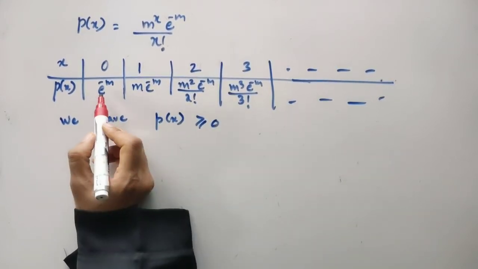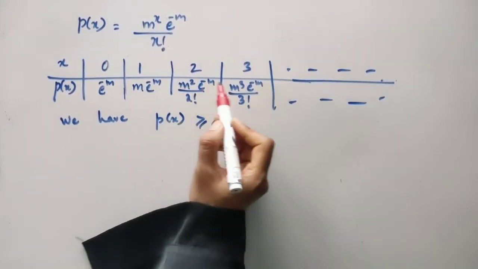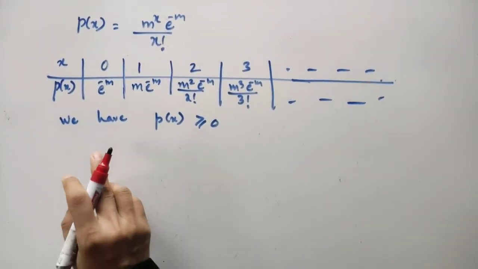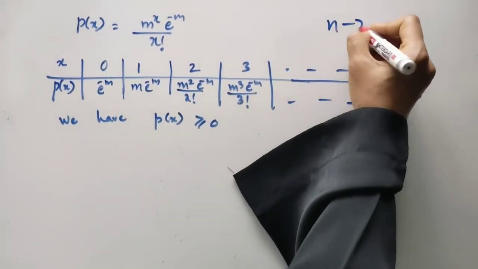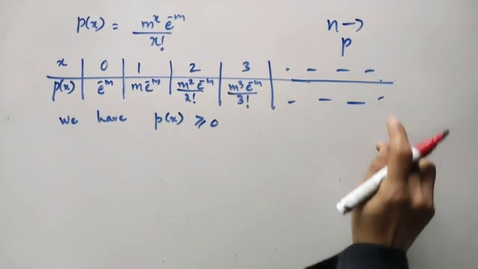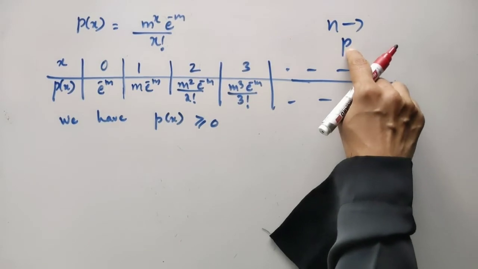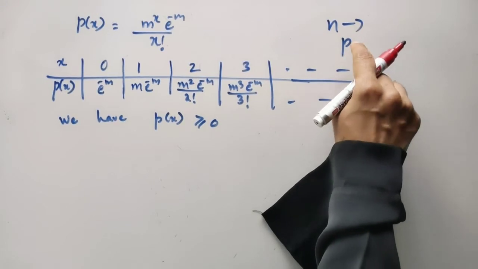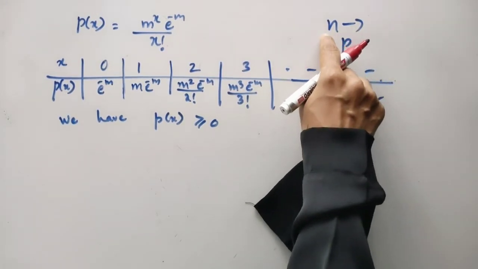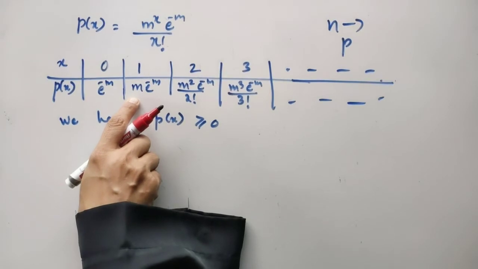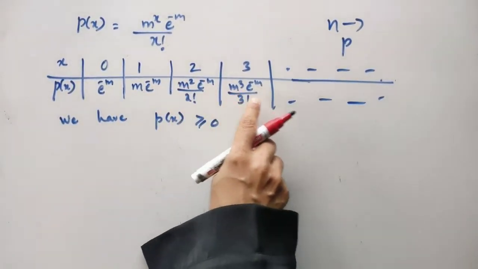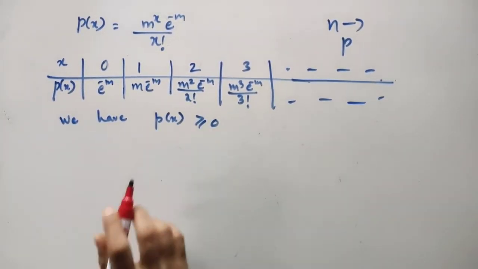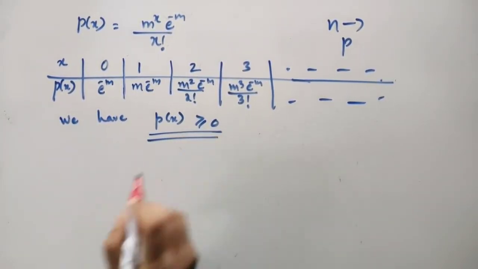Just verify it. Now e to the power minus m, present in each of the terms, can never be negative for any value of m. Similarly, n is very large and p is the probability of success. Probability of success p can never be negative. Since n is very large, p is however small, but it is not negative. So p is positive, n is also positive, n into p, that is m, is also positive. So each of the terms present over here is positive, and these factorials will always be positive. Therefore each p of x is greater than or equal to 0. The first condition is satisfied.